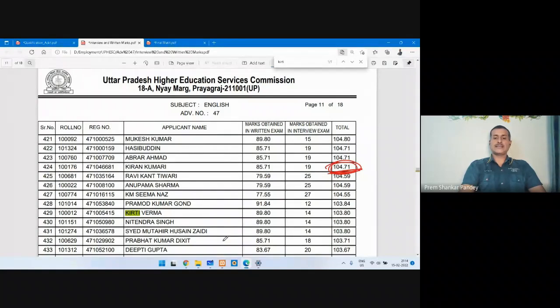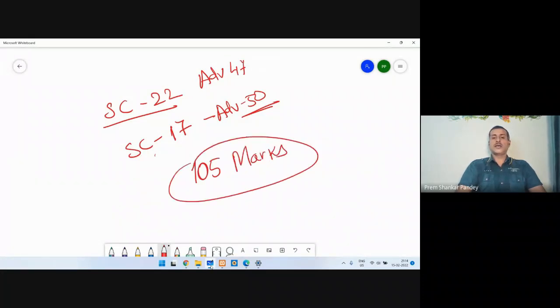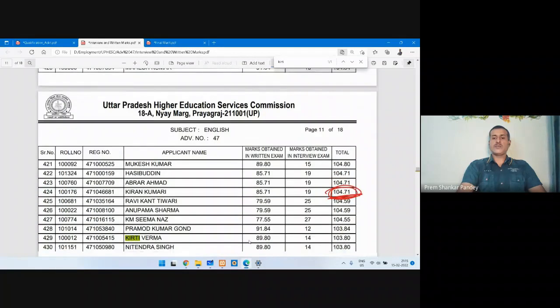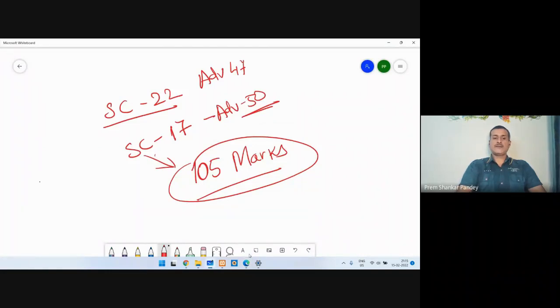So for the safe side, I'll say that any candidate who is getting 105 marks in total in the SC category is going to be qualified. This is my perception, 105 marks. And let us see what is the minimum marks scored by any SC candidate. It is 85.71. So if you are from the SC and your score is 86, that will be somewhere 42.